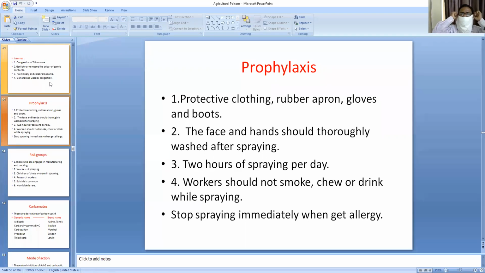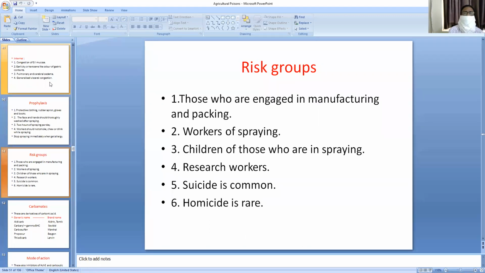Workers should not smoke, chew or drink while spraying. Stop spraying immediately when an allergy develops. Who are the risk groups? Those who are engaged in manufacturing and packing, workers of spraying, children of those who are in spraying, research workers. Suicide is common, homicide is rare.